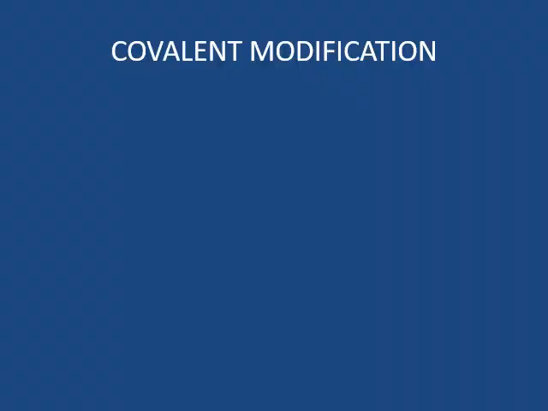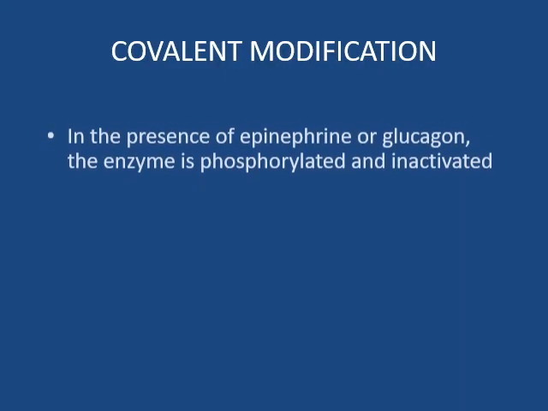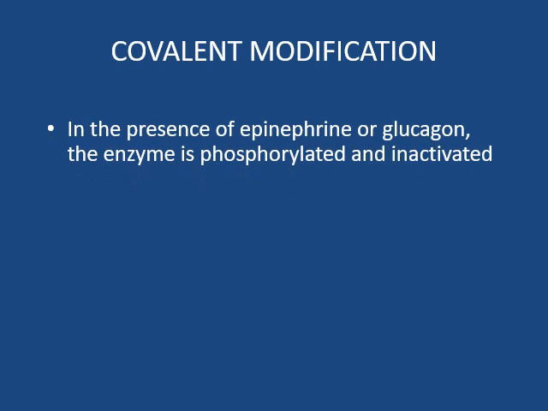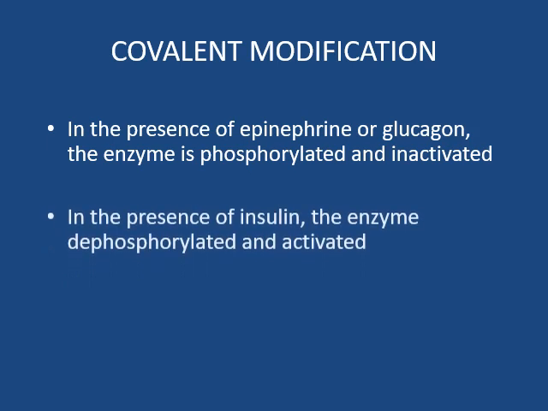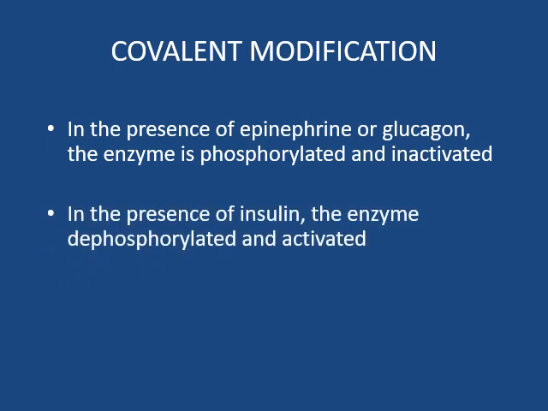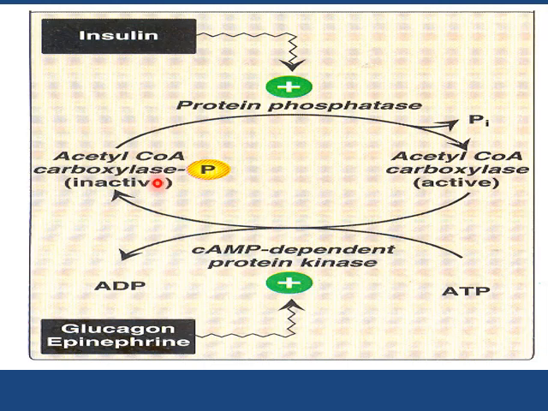Next is covalent modification. In the presence of epinephrine or glucagon hormone, the enzyme is phosphorylated and inactivated. In the presence of insulin, the enzyme is dephosphorylated and activated. This diagram shows the covalent modification of acetyl coenzyme A carboxylase.